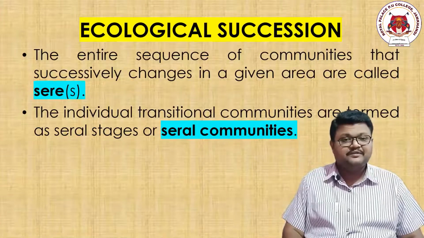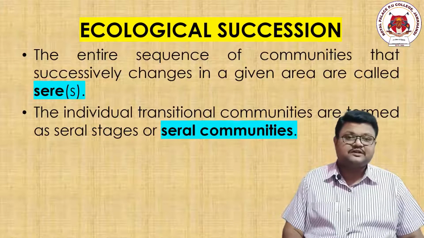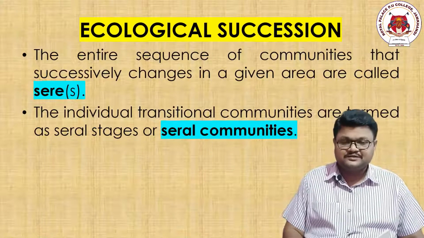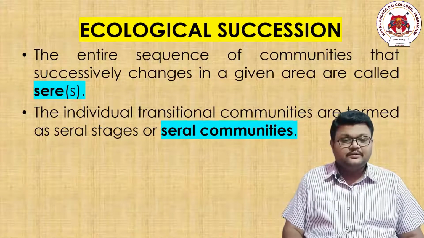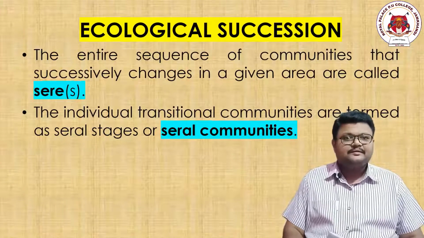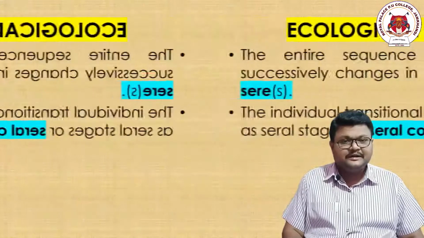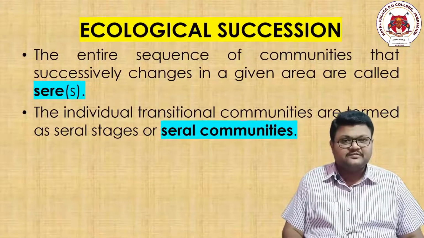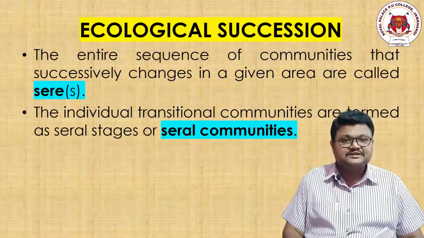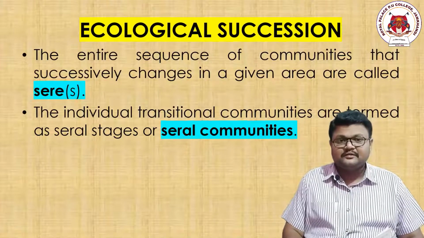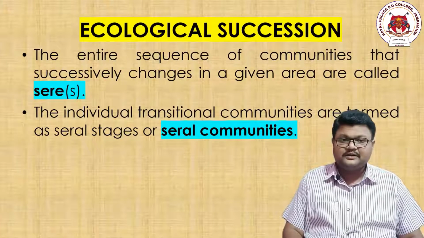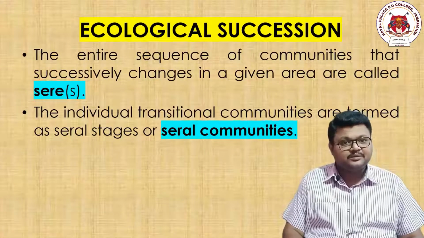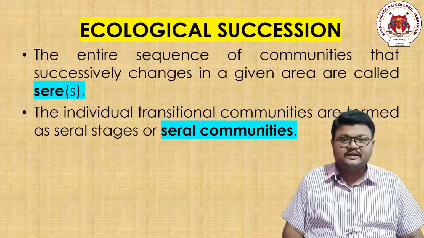Now if we say that from one organism it became 2, this is one transitional change. From 2 it became 4, this is also a transitional change. From 4 it became 8, one more transitional change. So in this particular area, if any kind of population got transformed, transitionally changed in its size or weight or number or in its community, that particular community is called a seral community.